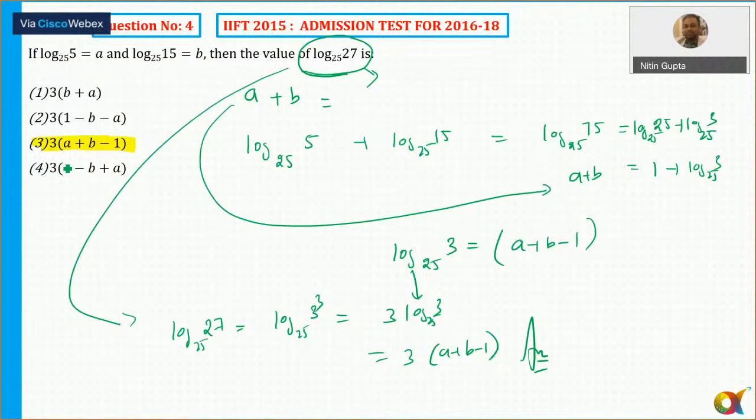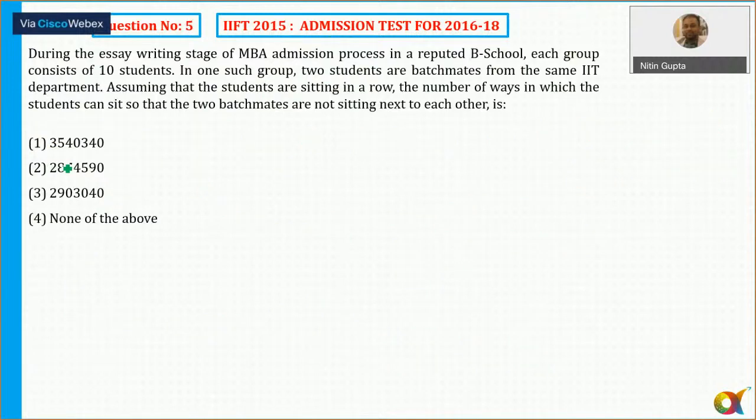Okay, let's move to question number 5. Again, based on permutation and combination, you must have observed usually they ask around 2 to 3 questions based on PNC, probability. During the essay writing stage of the MBA admission process, each group consists of 10 students.